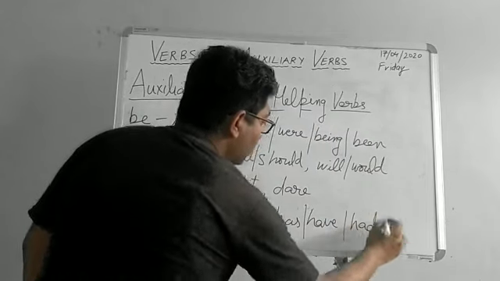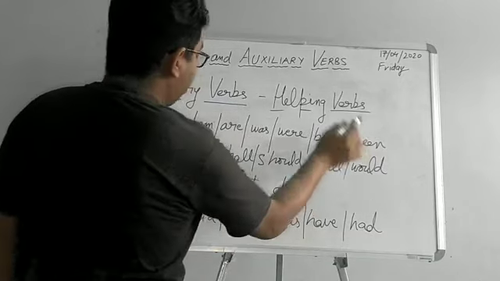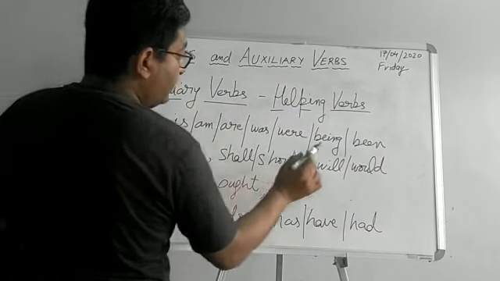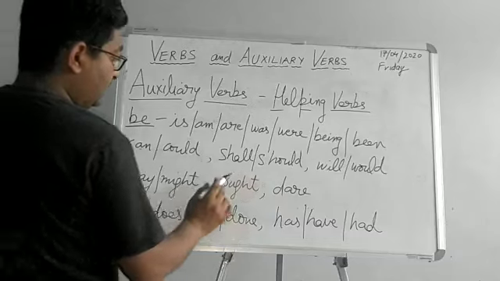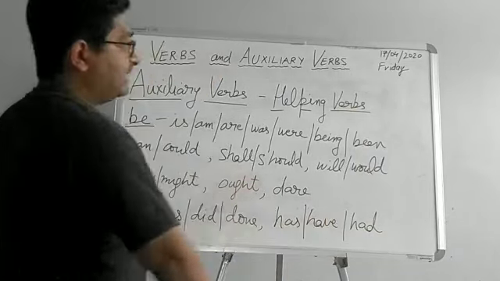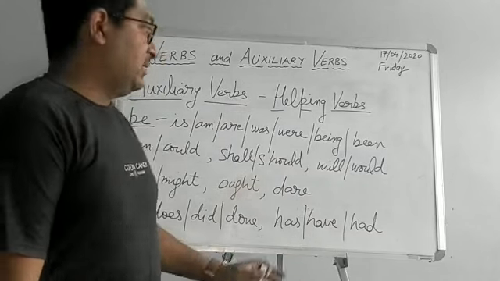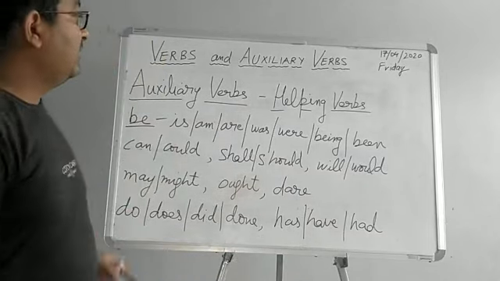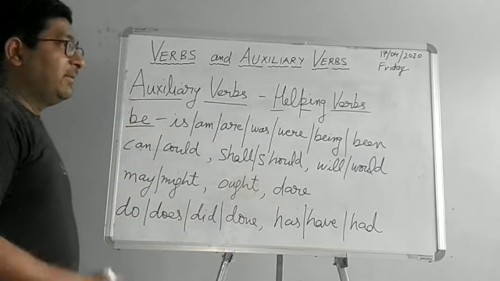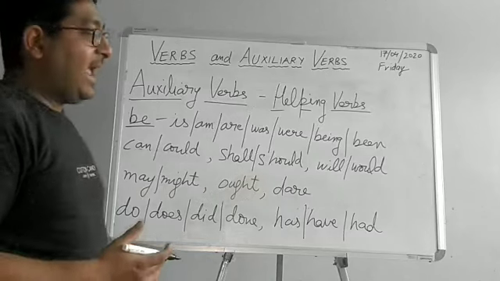had, all of these, 1, 2, 3, 4, 5, 6, 7, 8, 9, 10, 11, 12, 13, 14, 15, 16, 17, 18, 19, 20, 21, 22, 23, 24. Exactly the count has come up to 24 because there are 24 helping verbs. So these are the 24 helping verbs or the auxiliary verbs which help the main verb to perform an action, to perform an activity.